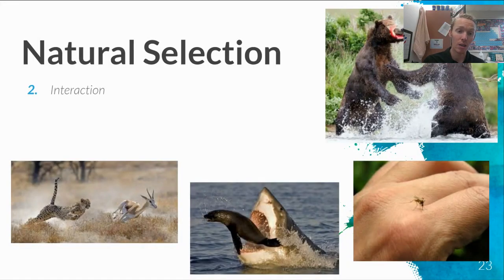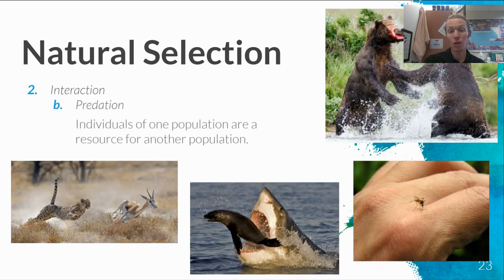Also, in natural selection, another type of interaction is going to be predation. This is where individuals of one population are a resource for another population, or one population is going to get food by eating the other population.